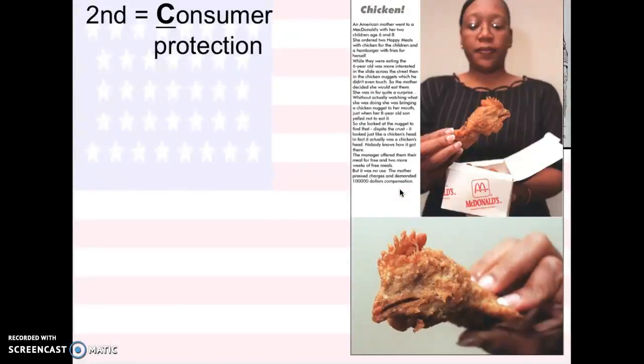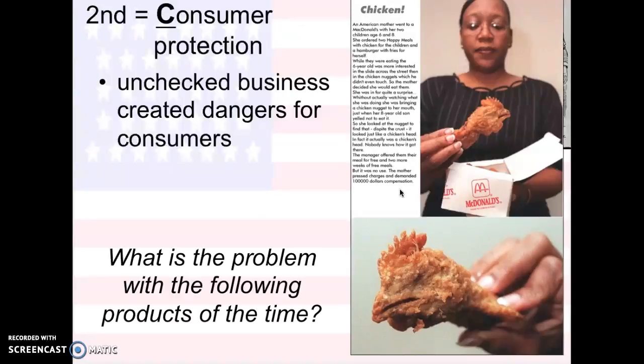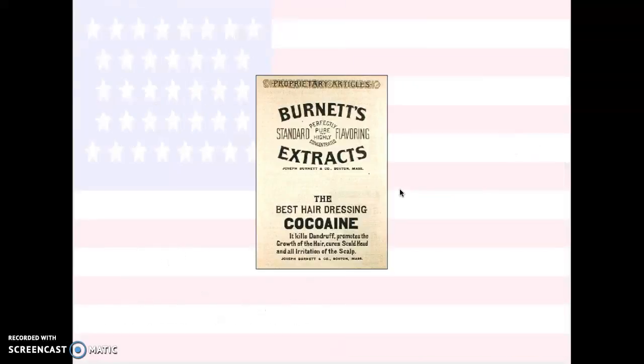The second C of the Square Deal is consumer protection. Basically, unchecked business created dangers for consumers, as you read in The Jungle the other day by Upton Sinclair. And we'll cover this picture in class, but basically you need to know what you're eating. So that's where he came out with some new legislation.